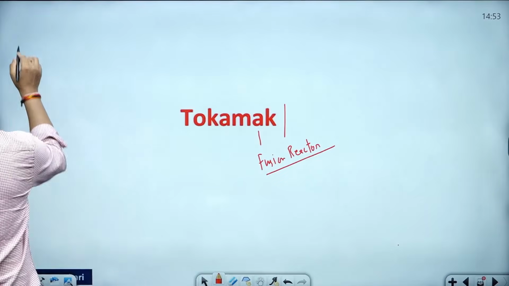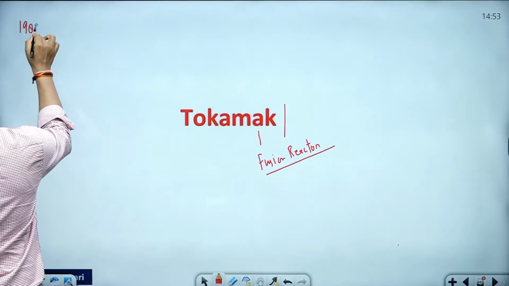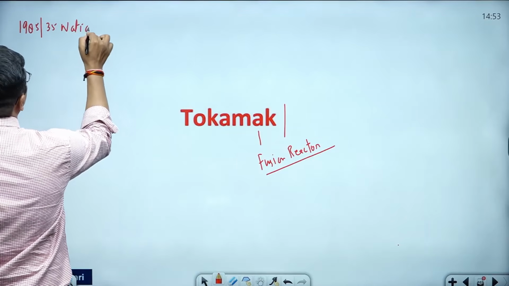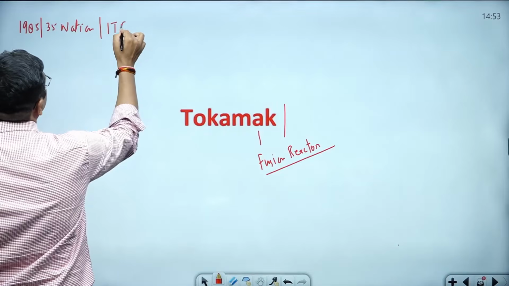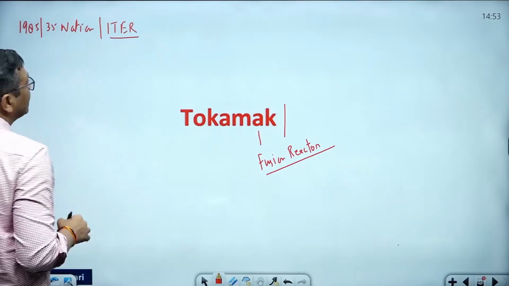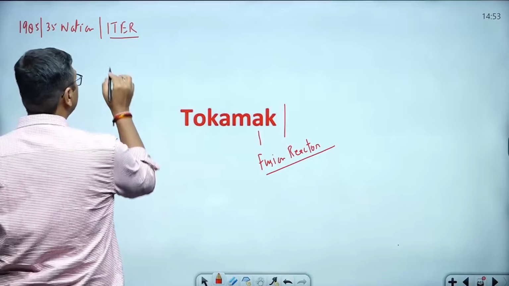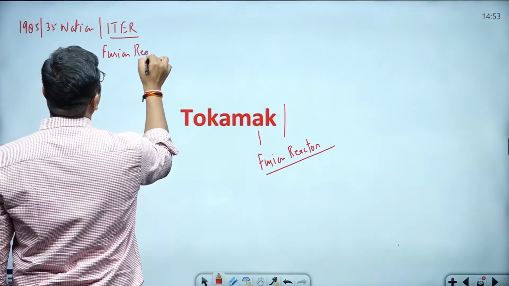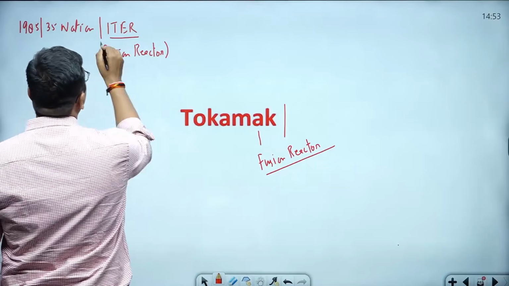In 1985, there was some news that 35 nations showed interest in the future development of the ITER reactor. What is ITER? ITER is a type of fusion reactor. And what is the full form of ITER?